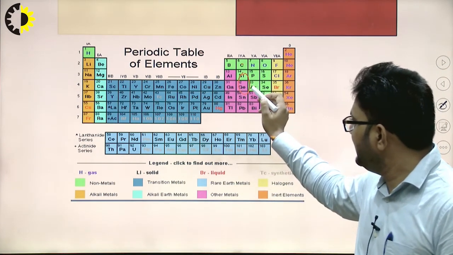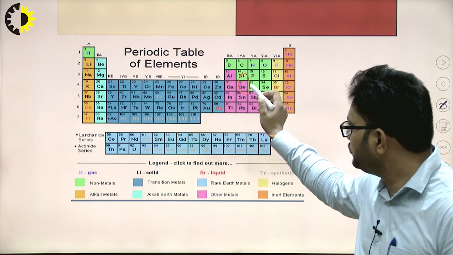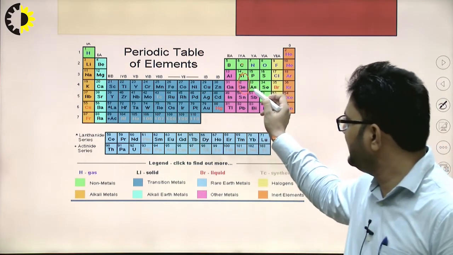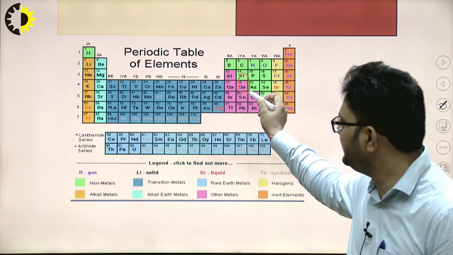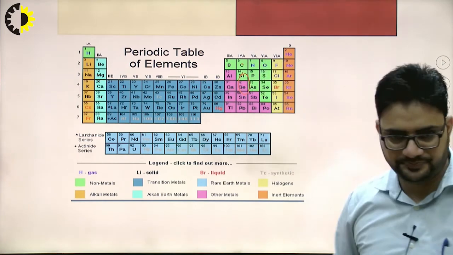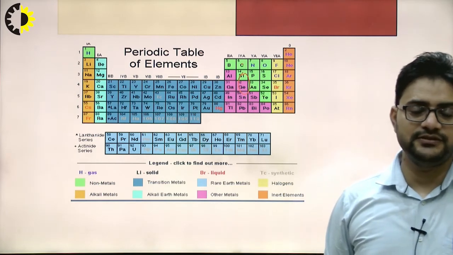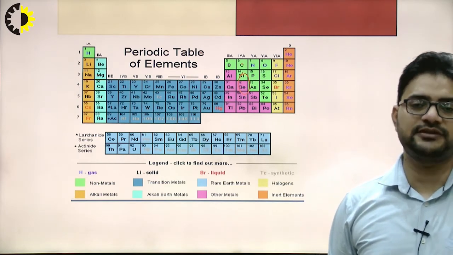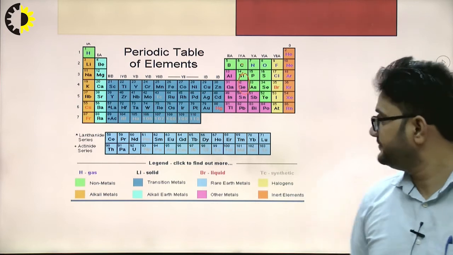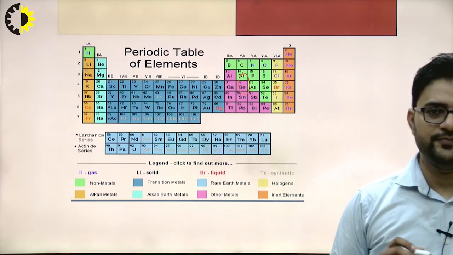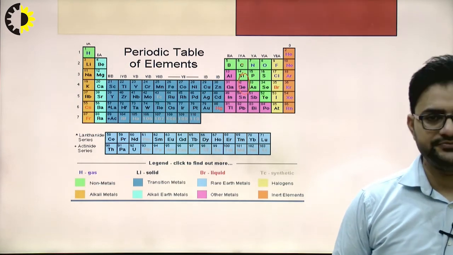Now if we add the fourth group element with the third group element, like if we add germanium to Al, the semiconductor which is formed is called the p-type semiconductor, and the impurity which is added is called the trivalent impurity.